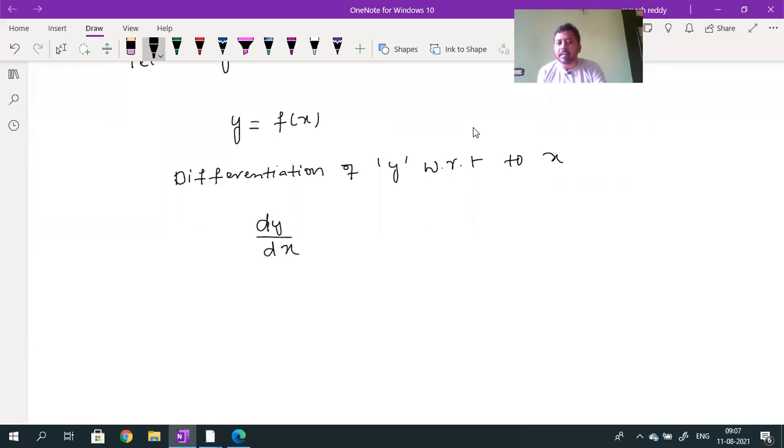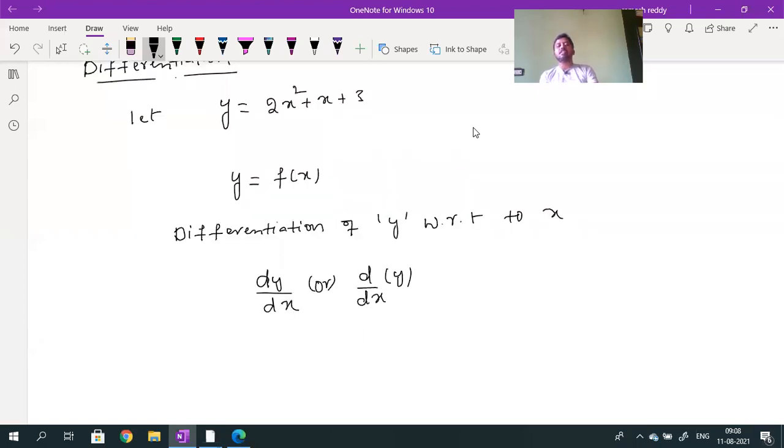What is the name of dy by dx? It can also be written as d by dx of y, which is indicating the rate of change of y with respect to the x value. This operation is called what? Differentiation. Dy by dx is indicating how the y value changes with the x value.